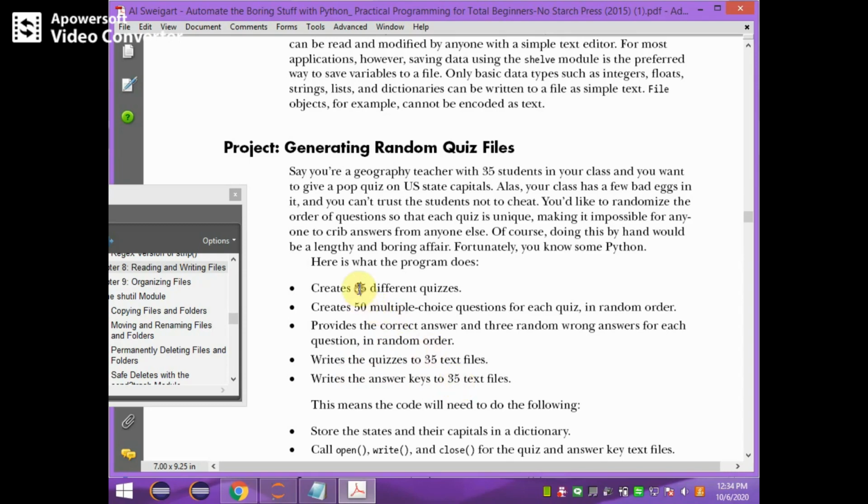See here, 35 different quiz files will be created and in each quiz file the questions will be different. Okay, means the questions are shuffled in random order. Therefore in each quiz file there will be differently ordered questions, and for each quiz file it generates the answers as well as stores the answer keys in 35 different text files which are mapped to the 35 quiz files. Okay, to do this we have used Jupyter Notebook practically.